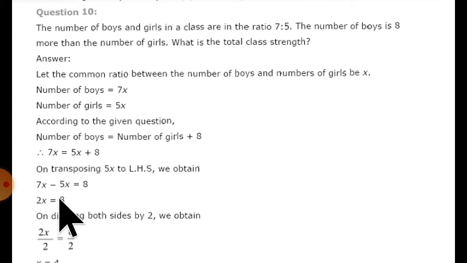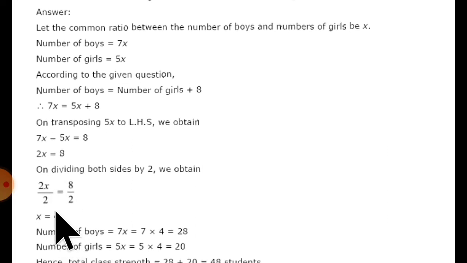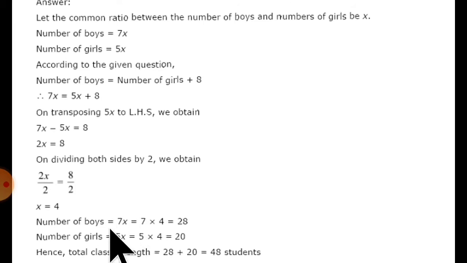Now dividing both the sides by 2, because 2 is multiplied here, we will divide. So 2x upon 2 equal to 8 upon 2. So x will be equal to 4. 2 will be cut here. 2 1s are 2, 2 4s are 8. So x is equal to 4. Now number of boys equal to 7x. 7x means x value we have to put as 4. So 7 into 4, that is 28, and number of girls is 5x, means 5 into 4 equal to 20. So the total strength of the class is 28 plus 20, boys plus girls. So 28 plus 20, that is 48 students.